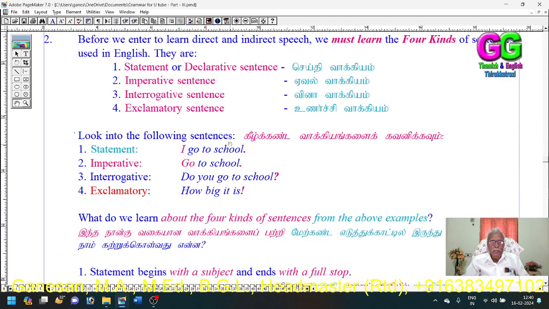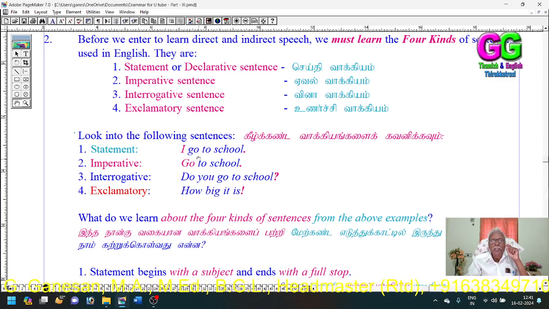Look into the following sentences. We have seen the four kinds of sentences. Then I have given here examples for the four kinds of sentences. Statement: I go to school. Imperative: go to school. Interrogative: do you go to school? Exclamatory: how big it is. So these are the four kinds of sentences.